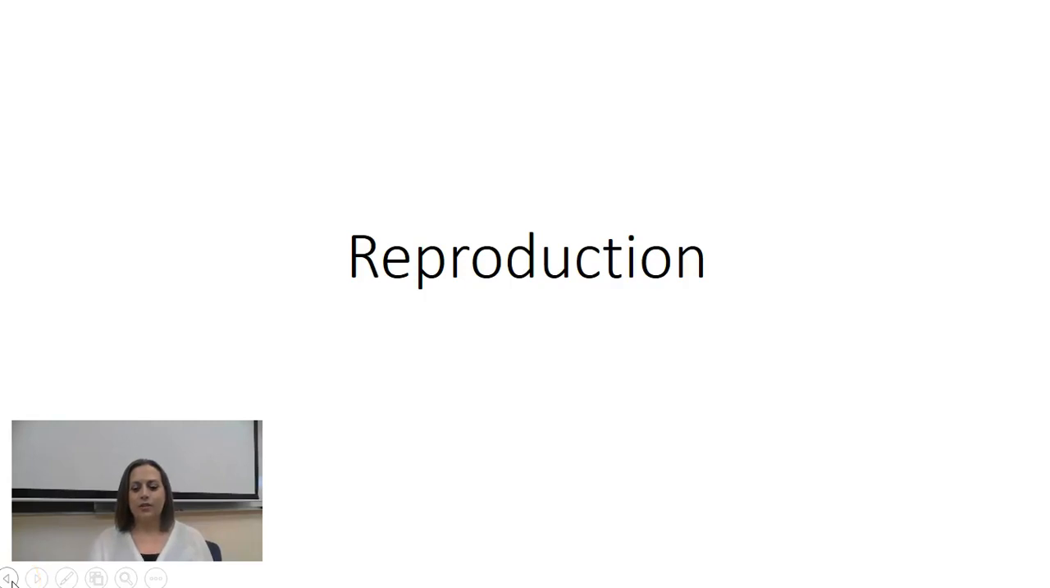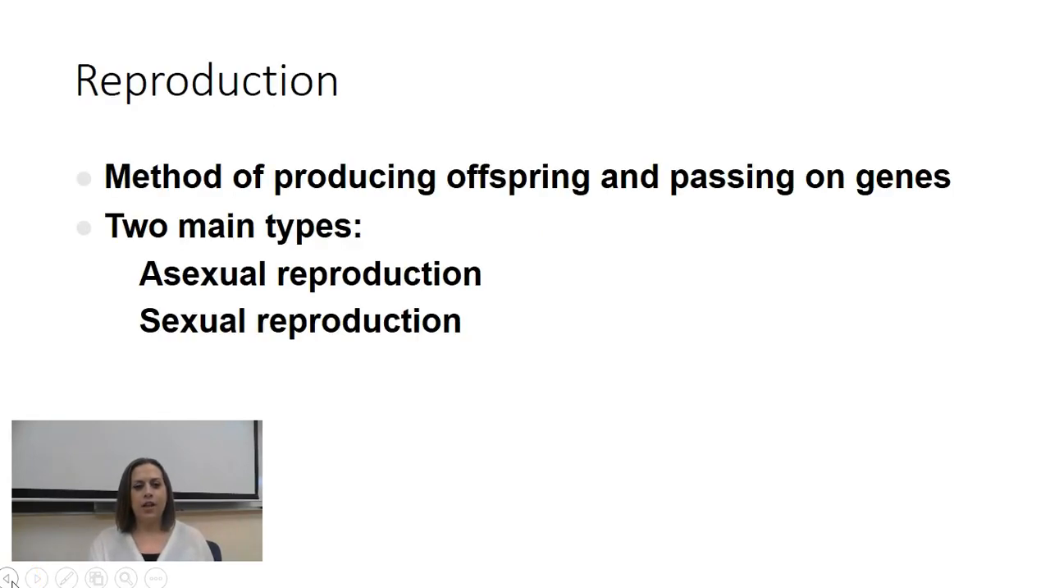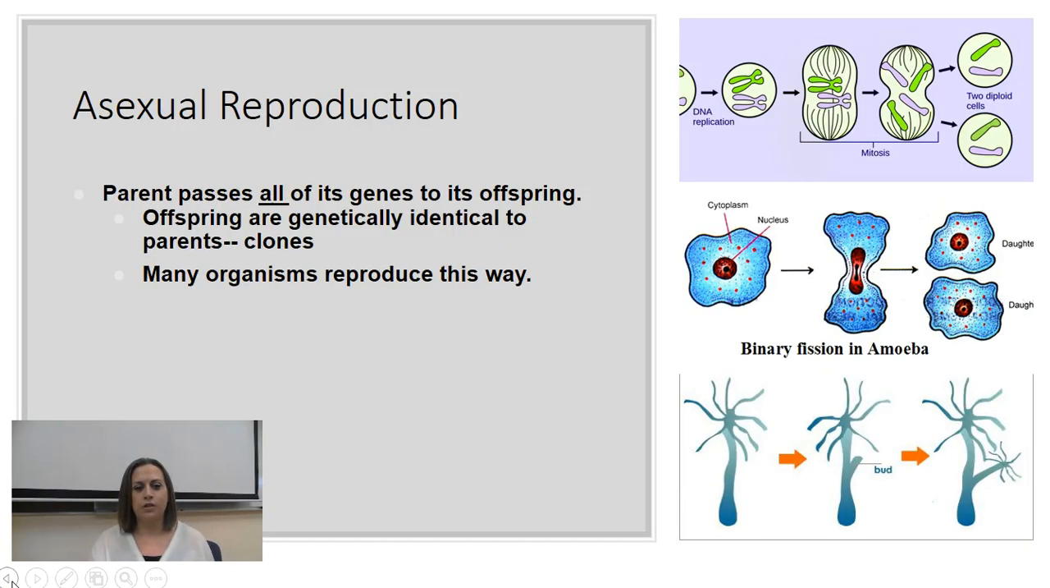Hey guys, we are going to talk today about reproduction. So reproduction is the method of producing offspring and passing on genes to those offspring. There are two main types of reproduction that we're going to talk about, and they are asexual reproduction and sexual reproduction. We'll start by looking at asexual reproduction.